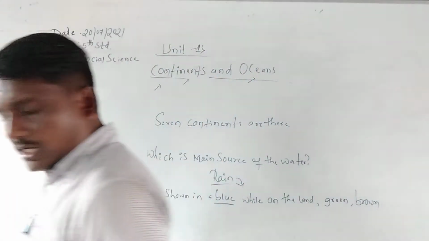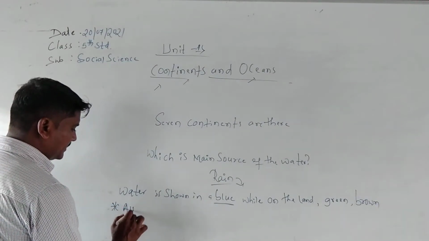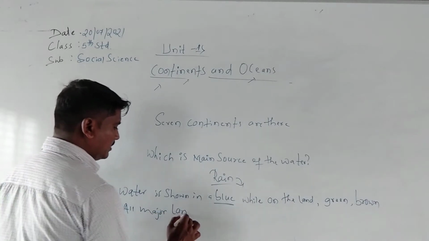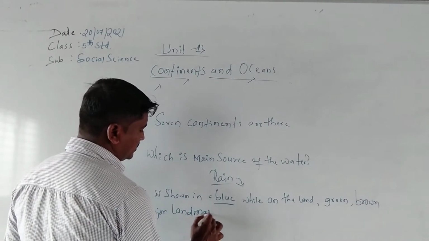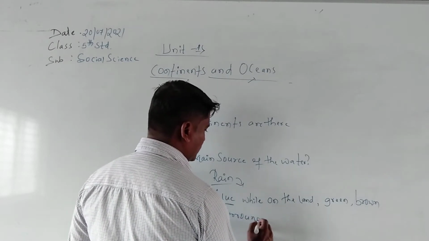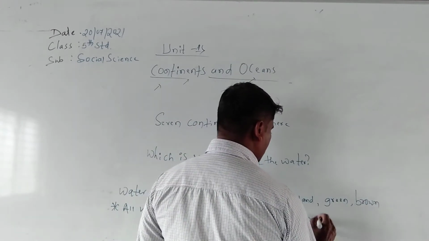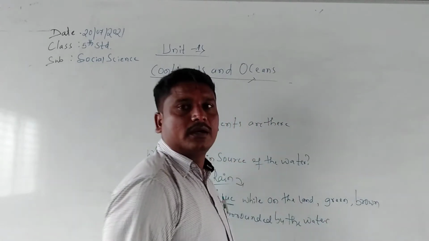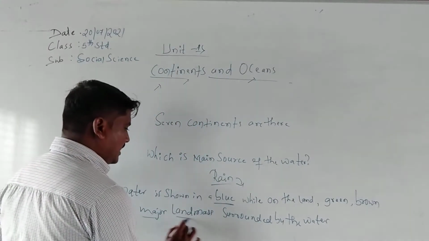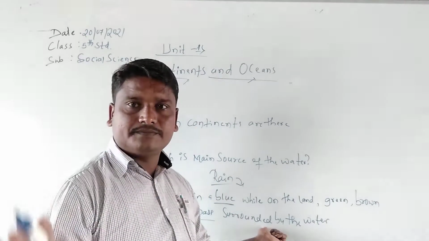All major land masses are surrounded by water.